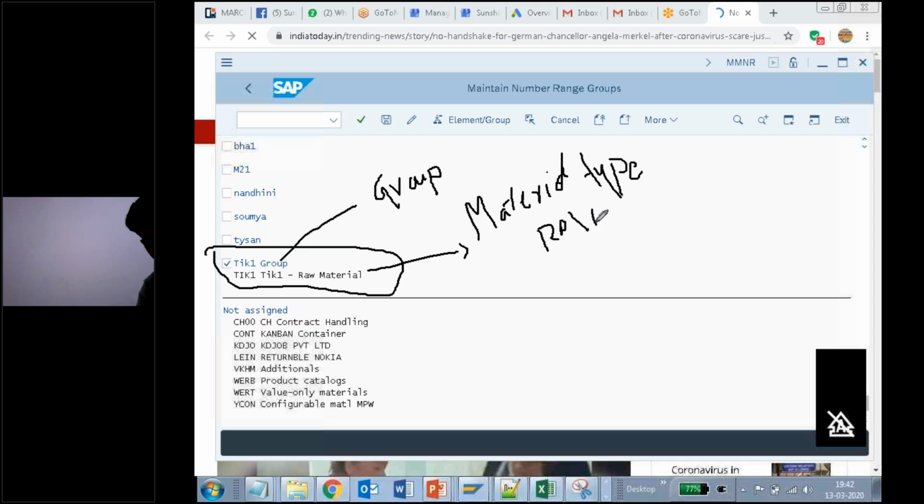If tomorrow I create another material type, like finished material type or semi-finished material type also, in the same way I should bring those under this Tick group, under this group name. Getting my point? Under this group name. And I clicked on it.